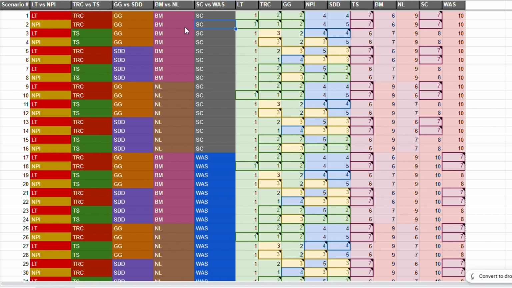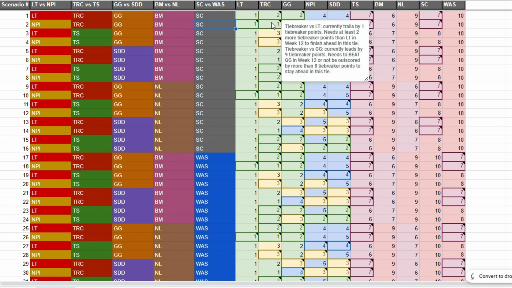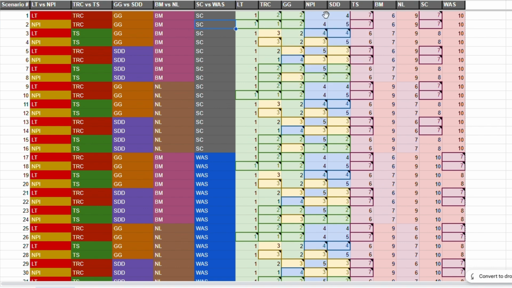And then there are some scenarios where it gets into a 3-way tie, but in this scenario, like scenario number 2 here, leftist tiers would have a tiebreaker versus the red carpets and Gumpy Glizzies, but in this scenario, Gumpy Glizzies can only get up to seed 2 because they cannot possibly win the tiebreaker versus leftist tiers.